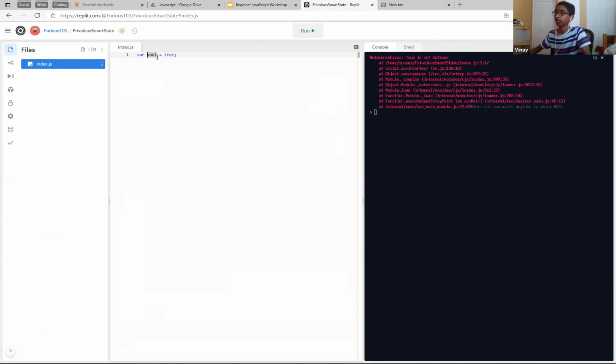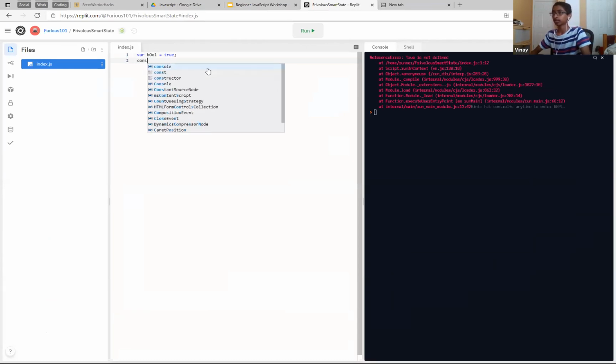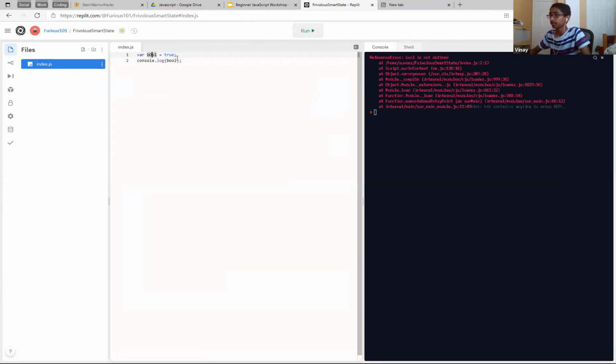Like if we go bool and then try to, oh, see, look, it says it's not defined because this actually has caps. Yeah, var values equals false. Yeah, see, we can't have this in caps. We have to have this in lowercase. You can open up REPL or some other IDE and test out for yourself.